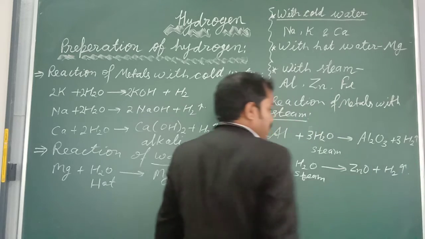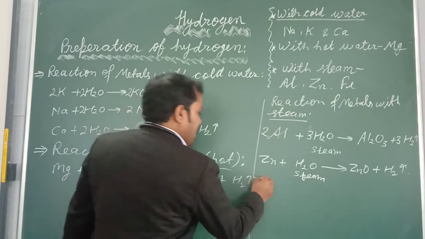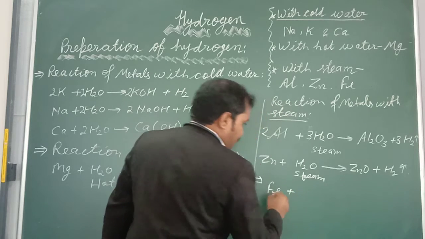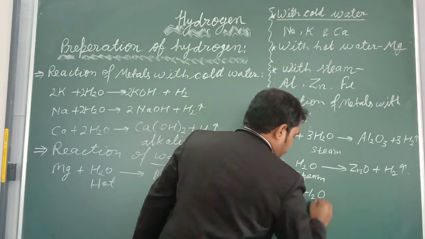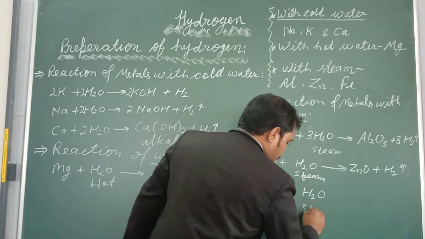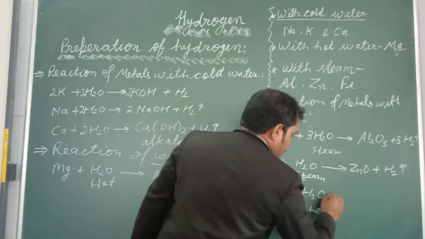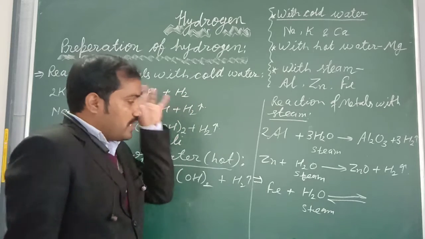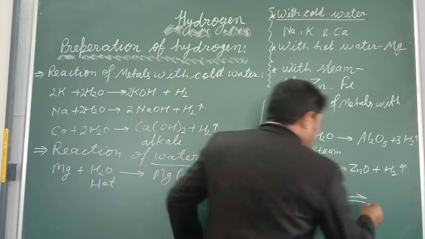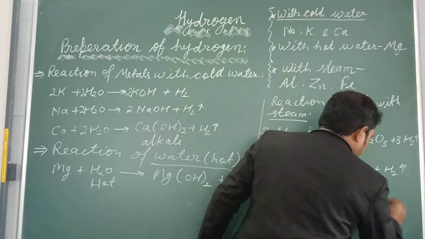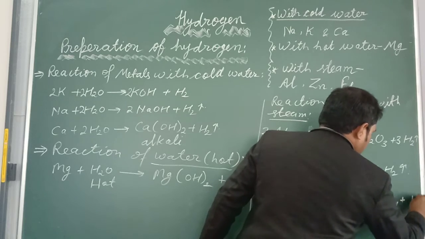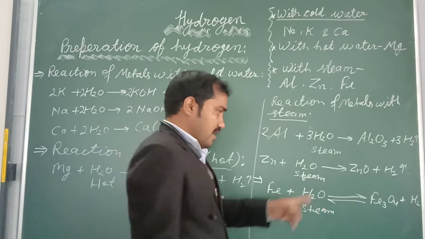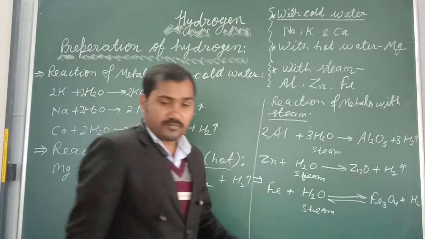Hydrogen gas will be prepared. And a very important reaction for you is iron, Fe, which will react with steam, H2O. Then you will get a reversible reaction which can proceed in both directions. So you will get here Fe3O4 plus H2. Please write the balanced reaction, my dear. How many oxygen are there? 4 oxygen.